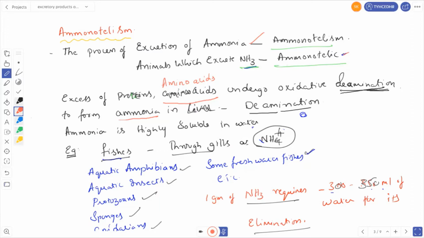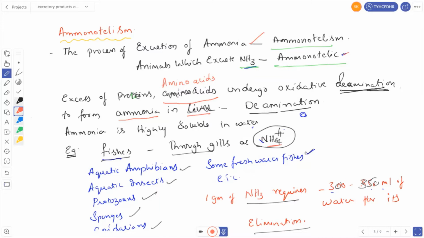Deamination occurs in the liver, and ammonia is highly soluble in water. So the animals which excrete ammonia are generally aquatic, because they require a large amount of water. For example, fishes excrete ammonia in the form of ammonium ion through the gills.